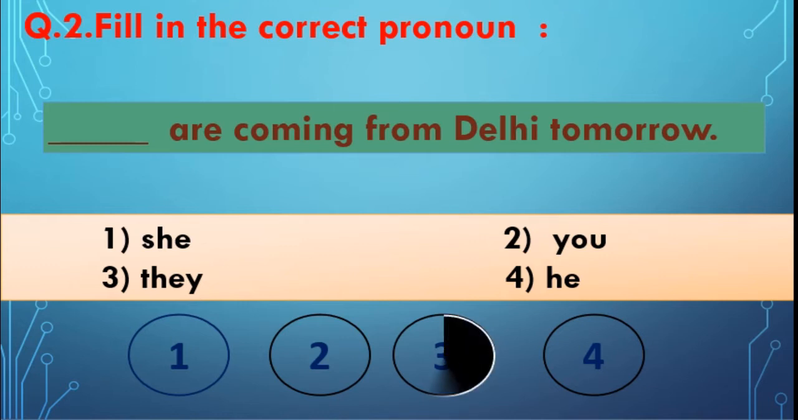You are right. They are. Answer is they. Third one. They are coming from Delhi tomorrow. Because are is used here. So they, this is a plural pronoun. Correct?